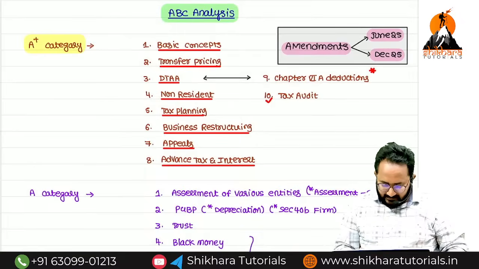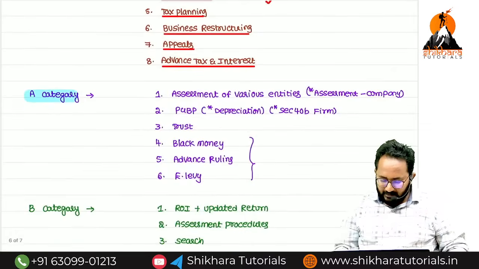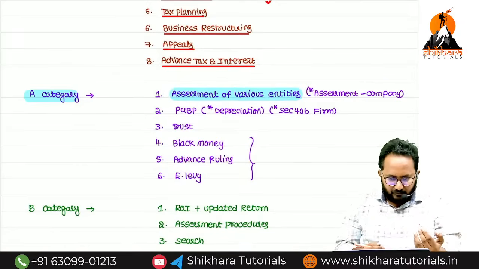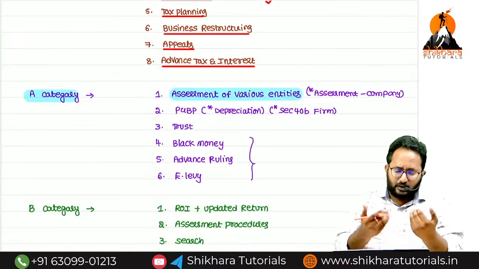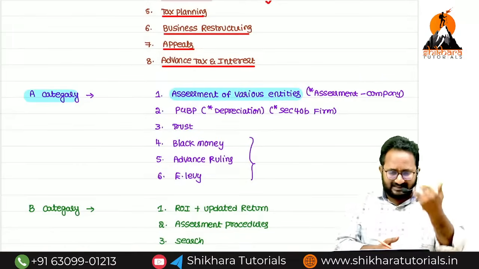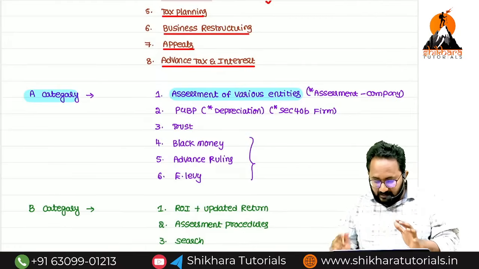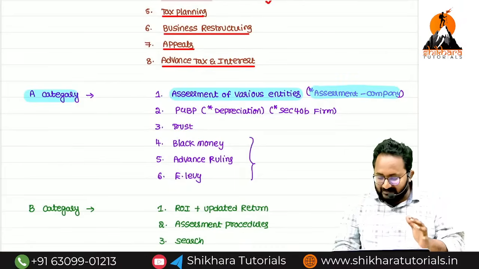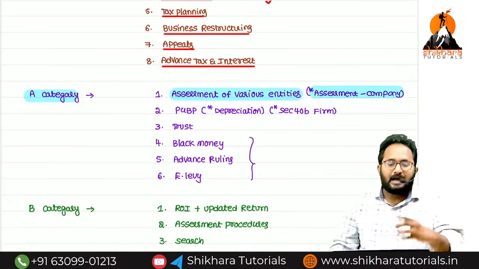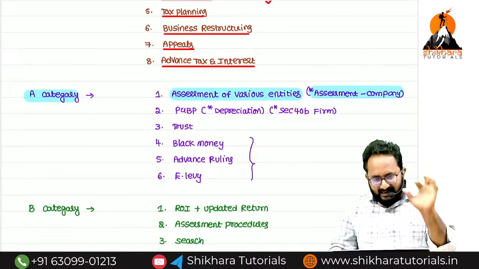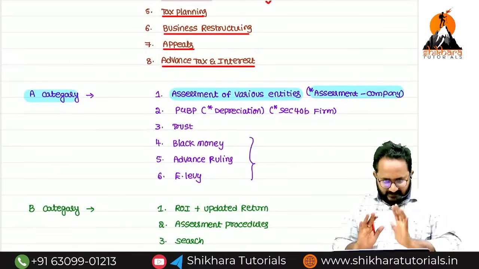After the A plus category is over, you can start your preparation with the A category. Now, assessment of various entities. If you are observing our version 4, different entities are there like political party, electoral trust, business trust, investment fund, securitization trust. But first, give preference to the assessment of a company, optional tax rate, MAT, next section 79. Yes, that's enough first.